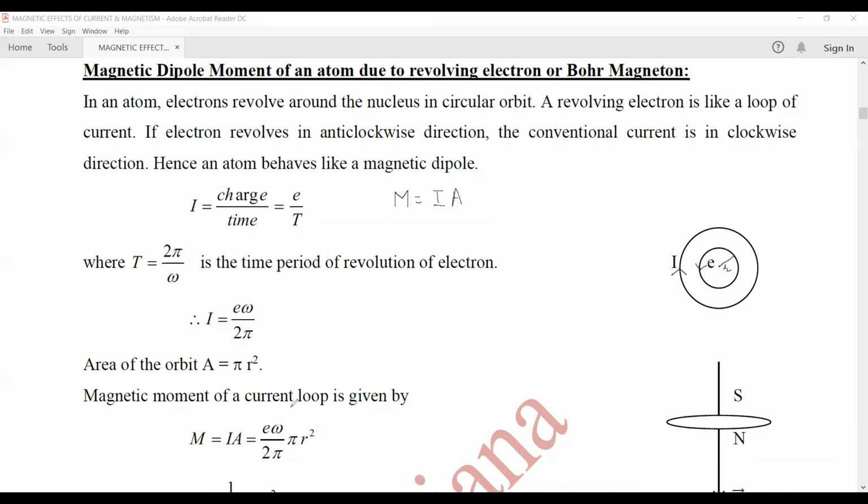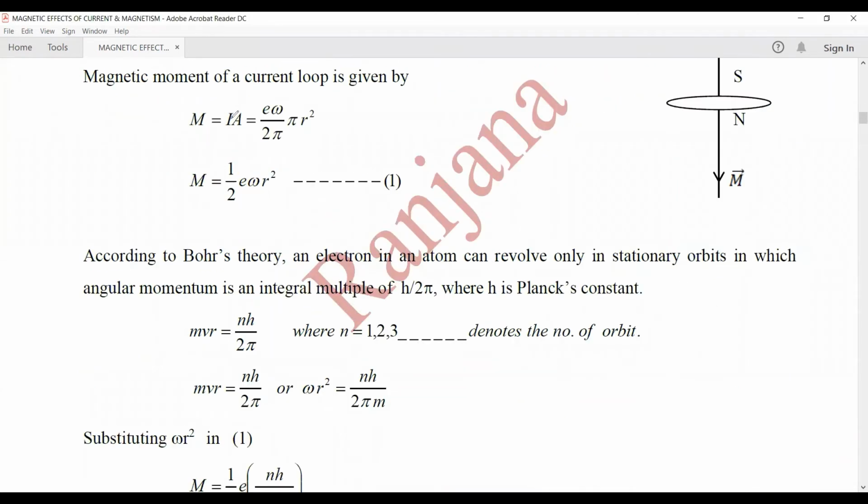Now the magnetic dipole moment is I into A. Substituting I and A, we get e omega upon 2 pi into pi r square. Pi and pi cancel out, and hence the magnetic dipole moment is half e omega r square. So this is the magnetic dipole moment for an electron which is revolving around the nucleus.